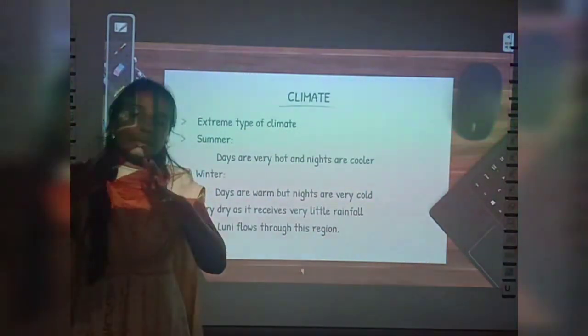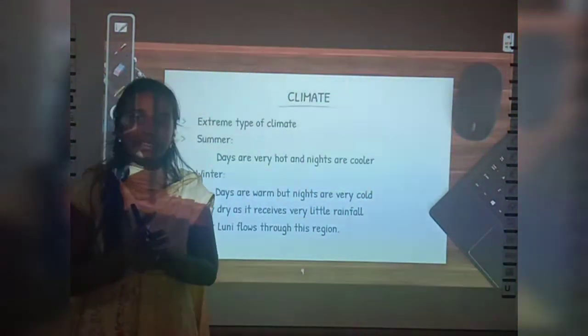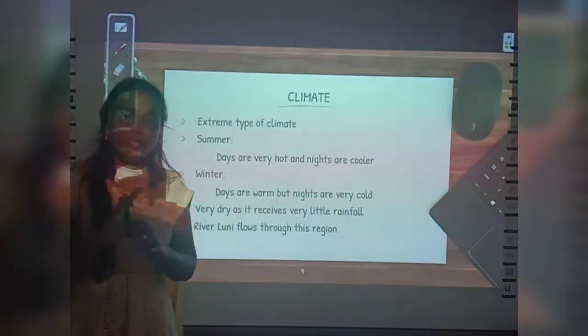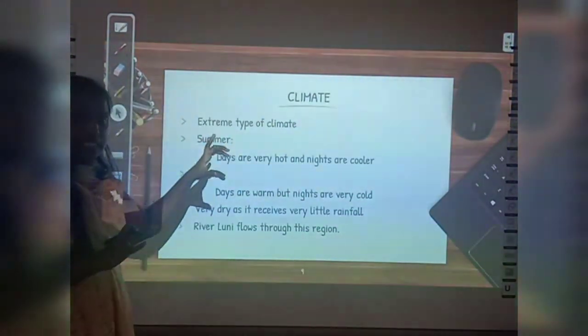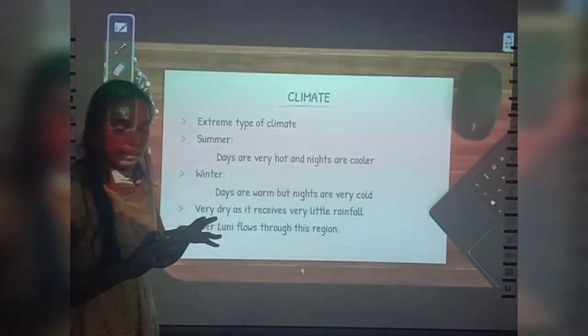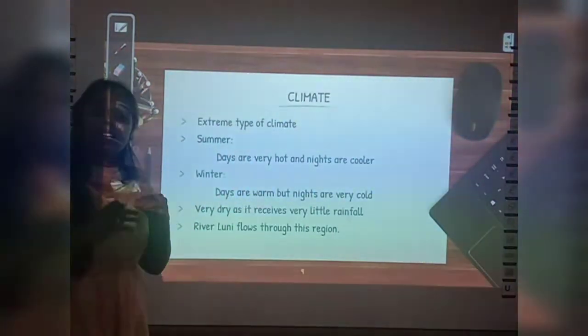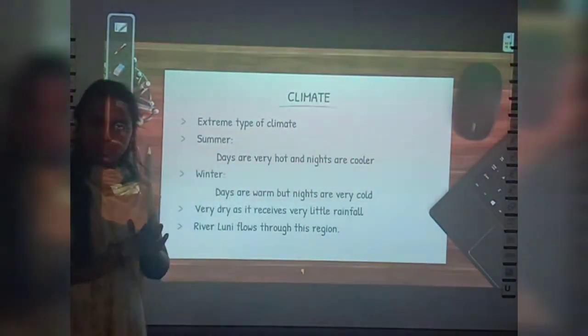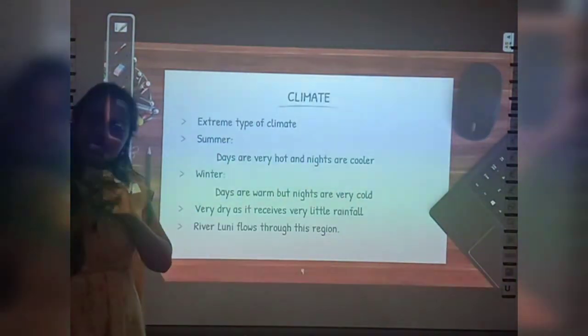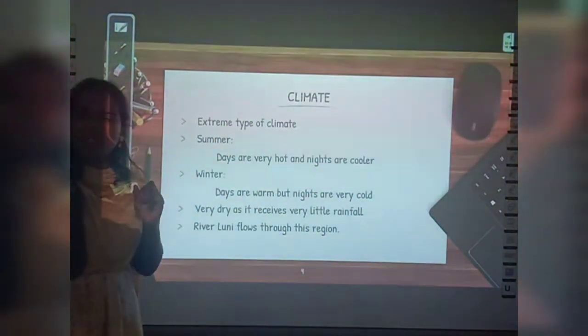Some cool, it will be very cold, like you cannot tolerate that cold, okay? So nights will be very cold. So how is the climate in Thar desert? It has an extreme type of climate, and in summer the days are very hot and the nights are cooler. But in winter season the days are warm but the nights are very cool.